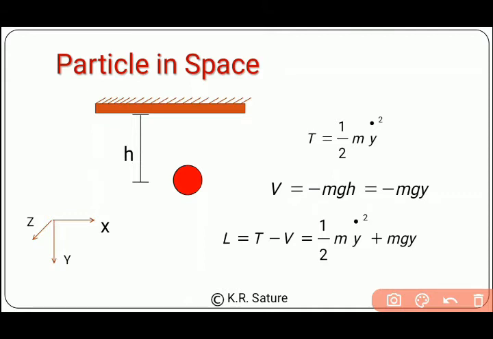So each time you start to solve a problem, you have to study your system. Once you understand your system, you can put the right quantities and the right sign, and your answer will be correct. So let's continue. The tricky part is over, and there is a simple thing remaining, and that is the Lagrangian. You all know that the Lagrangian is T minus V. So that is 1/2 m y dot square minus of minus mgy, so it becomes plus mgy. So the Lagrangian is 1/2 m y dot square plus mgy.